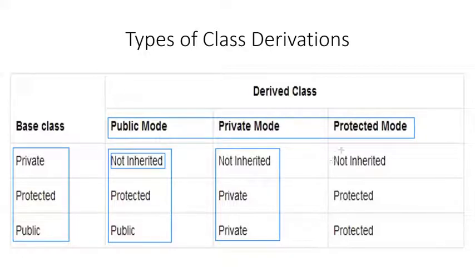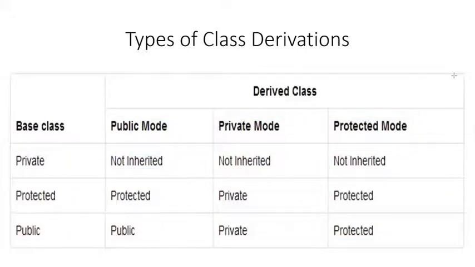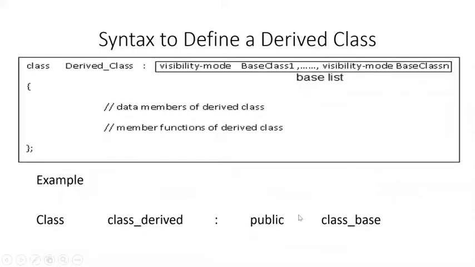In the end, if you use protected, the private members cannot be accessed directly, and the protected members become the protected members of the derived, and public also become the protected members of the derived. So this is the impact of the three types of class derivations that you can use in C++ while inheriting the base class. How we define a derived class.